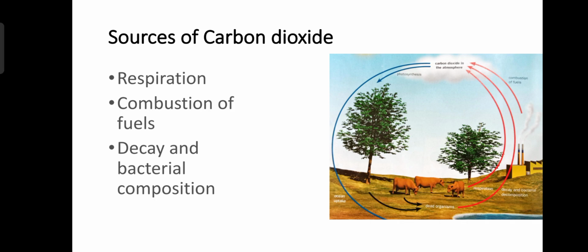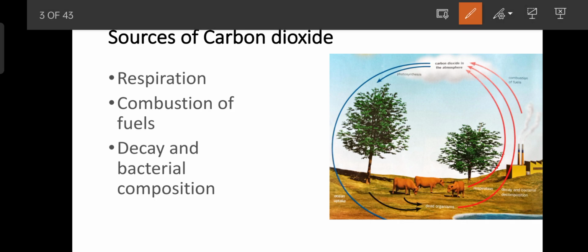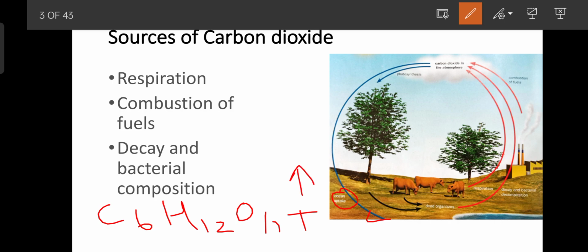The first process is respiration. Respiration is the breakdown of food in the presence of oxygen. When food breaks down in the presence of oxygen, carbon dioxide and water are produced. Let's say the food is glucose, C6H12O6.